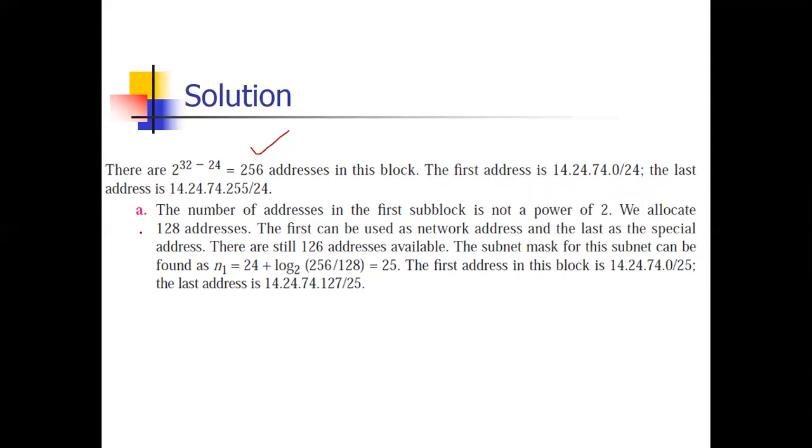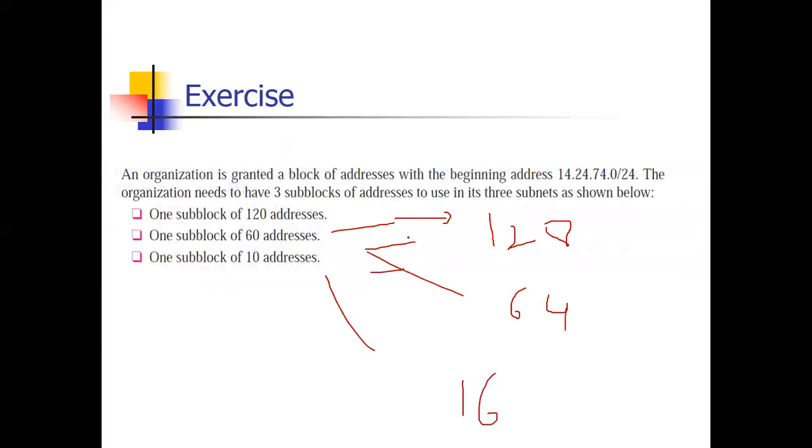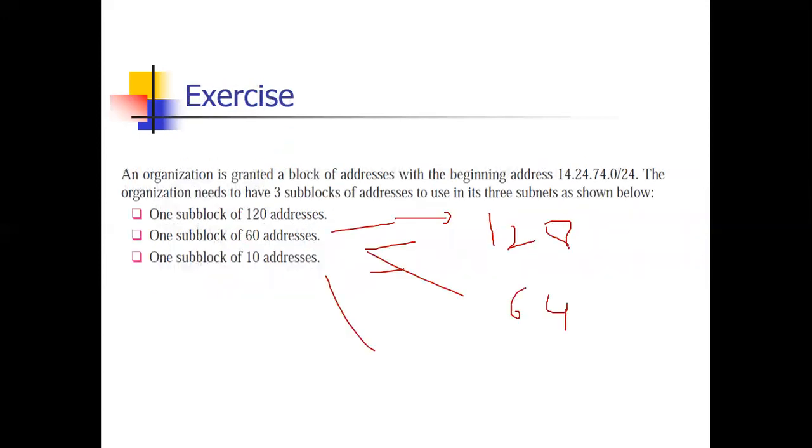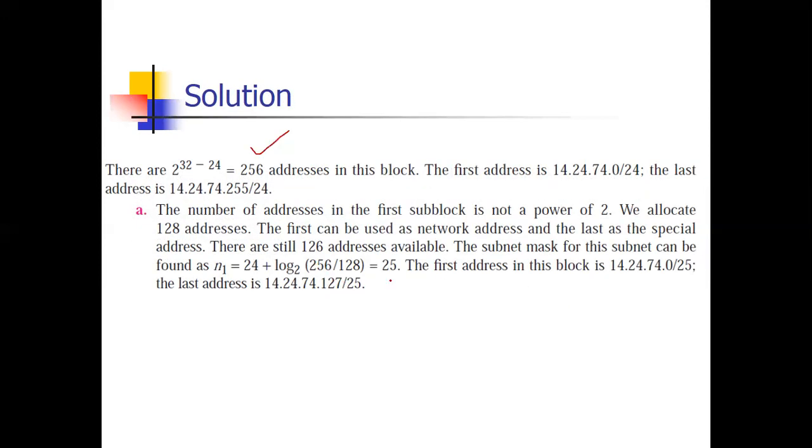Now since I have explained, the first number 120 is not a power of 2, we will take 128. Now calculate small n. Small n is the given 24 plus log base 2 of total address 256 divided by 128, so it is equal to 25. So now the first address is the same and the last address you can calculate.